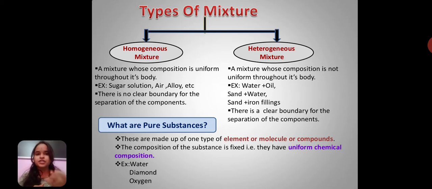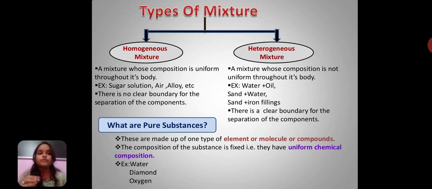That is all about mixtures, and now let us see the other type of chemical classification, that is pure substance. These are made up of one type of element, molecule, or compound. That is, pure substances are not mixtures. Their composition is fixed.